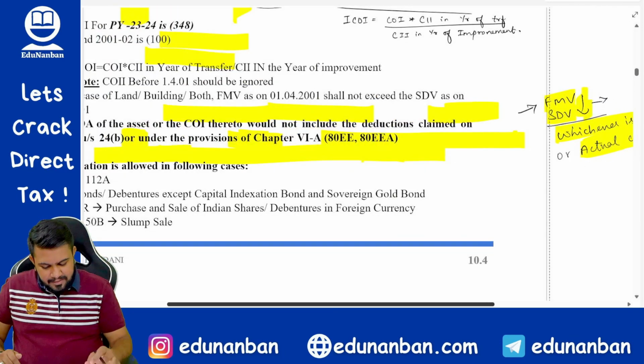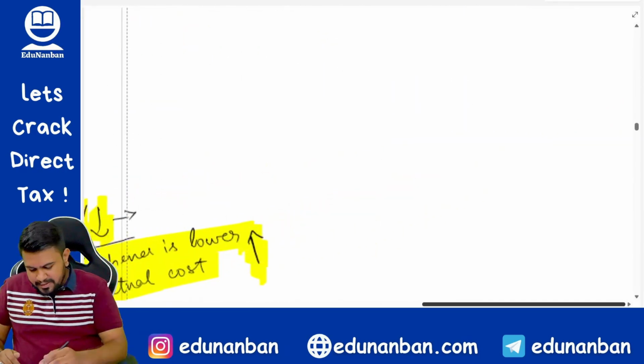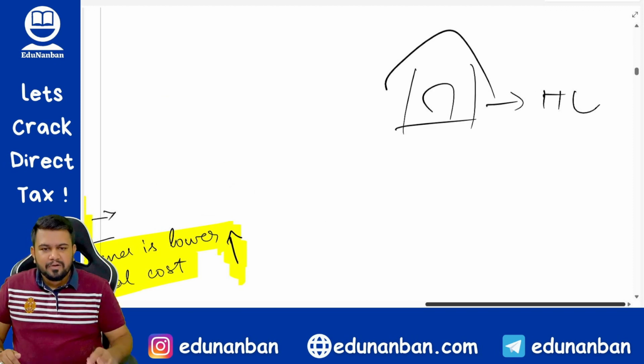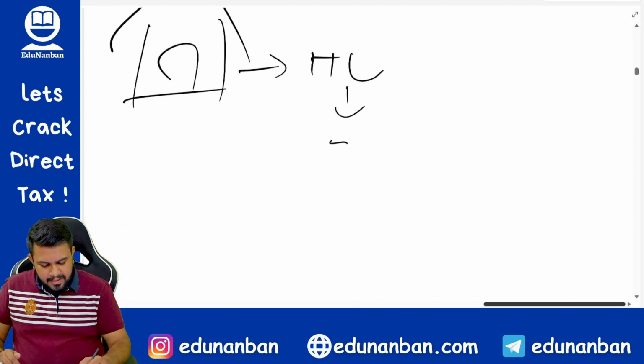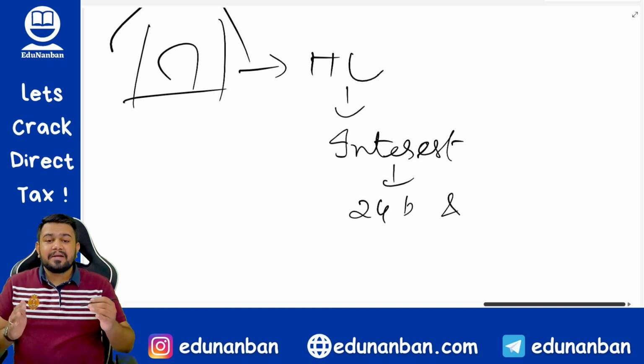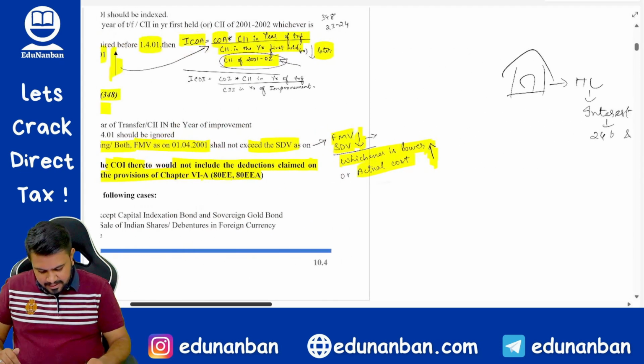So what is given? Listen here, Kanna. Sometimes what happens, to purchase a house, you take a housing loan, correct? For this housing loan, you will pay an interest. Fine. This interest, you can claim as deduction in the Income Tax Act under section 24B, and you can also claim it as a deduction under chapter 6A under 80EEA and 80EE, correct?